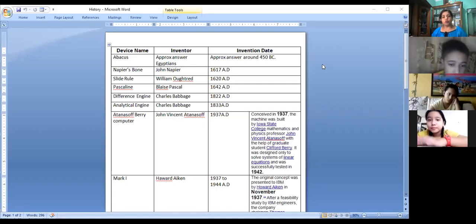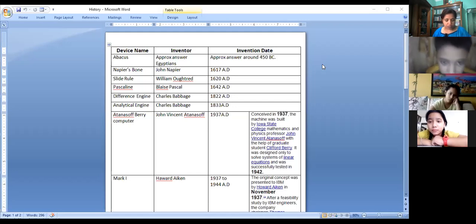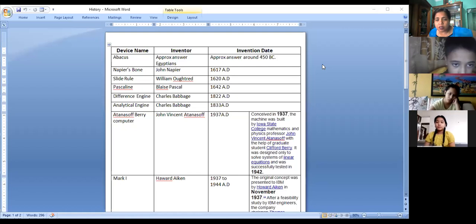Today we are going to revise the history of computer chapter in short. These are the devices, and we must be able to remember the name of the device, the inventor of that device, and the invention date. Okay. So abacus is the first device ever invented for calculation.